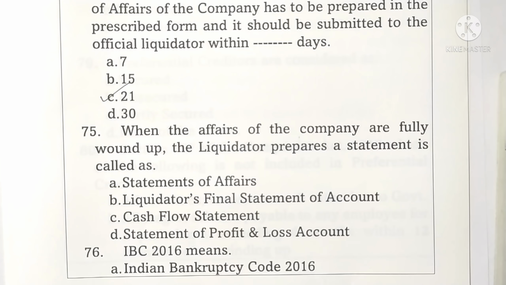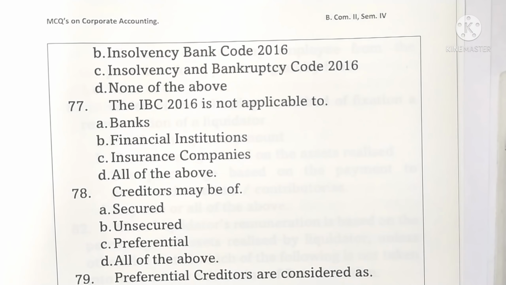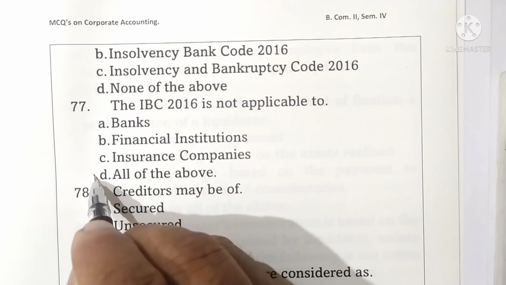Question 75. When the affairs of the company are fully wound up, the liquidator prepares a statement called the liquidator's final statement of account. Here, option D is correct. Question 76. IBC 2016 means Indian Bankruptcy Code 2016. This is the answer. Option A is correct. Question 77. The IBC 2016 is not applicable to. Options are given. Banks, financial institution, insurance company and all of the above. Here, all of the above is the correct answer. Option D is correct.